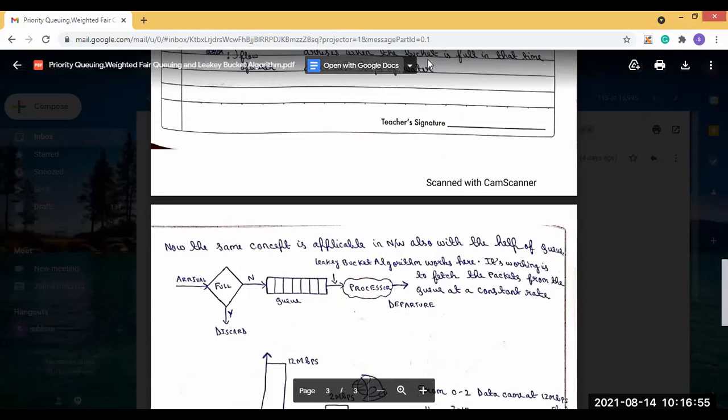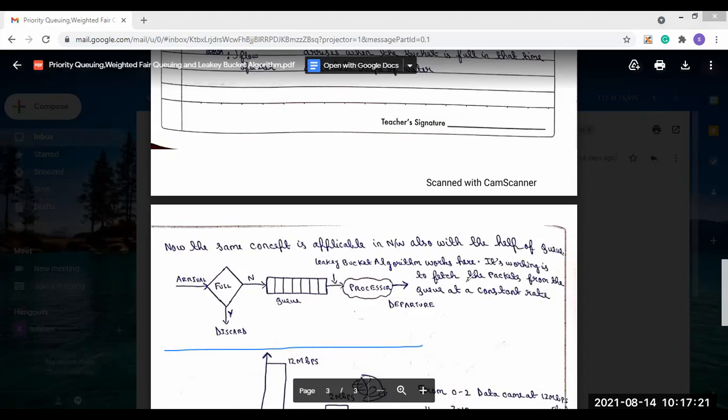This is the diagram I am talking about. The packets arrive, and if the queue is full, then the packet will be discarded. If it is not full, then the packets are added into the queue one by one. After that, the leaky bucket algorithm works here. Its job is to fetch the packets from the queue at a constant rate.